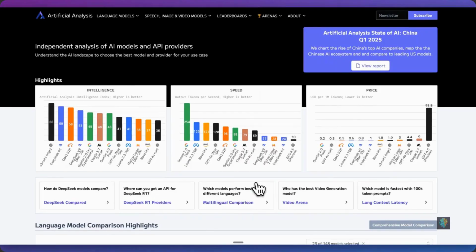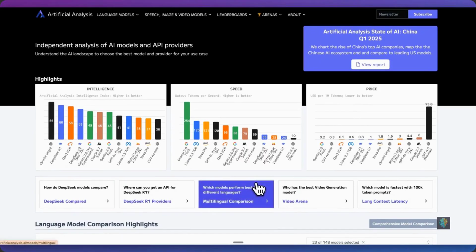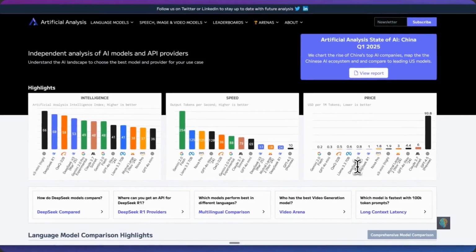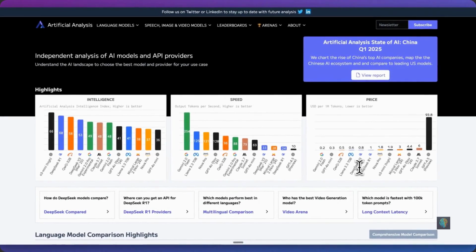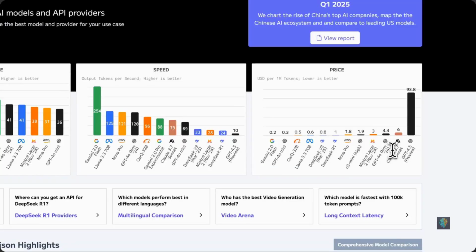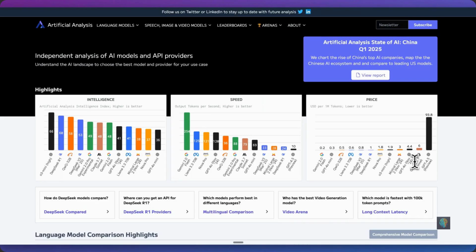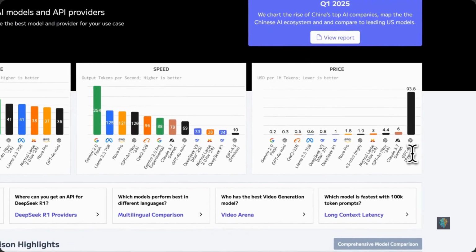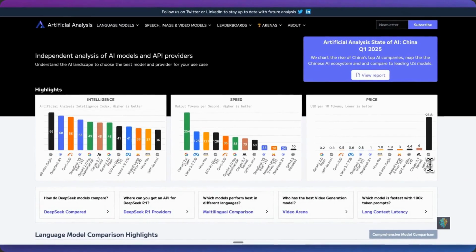Just to demonstrate what I mean by this, this is Artificial Analysis, which is a really great site that does independent analysis on AI models as well as API providers. If we take a look at the pricing, the blended rate of the input tokens as well as the output tokens, which do vary in cost, it is only 80 cents per million tokens for that blended rate. Whereas if we compare that to Claude 3.7 Sonnet, which is $6 for their blended rate per million tokens, and GPT 4.5 at $93.80 for their blended rate.